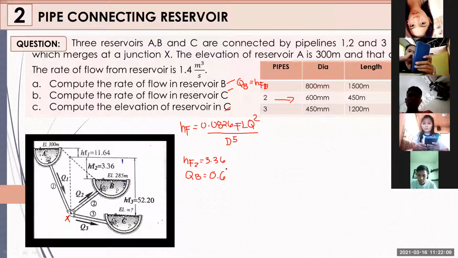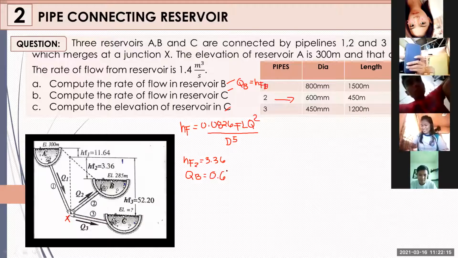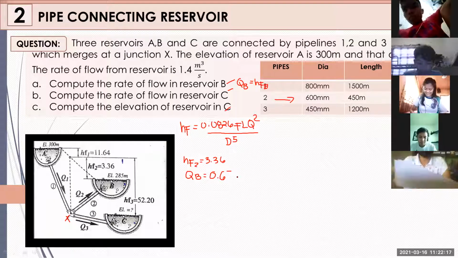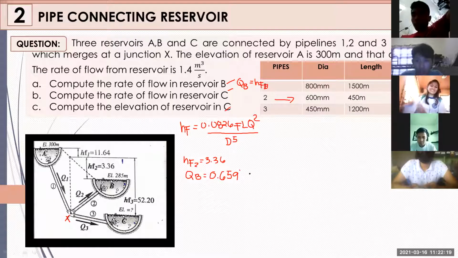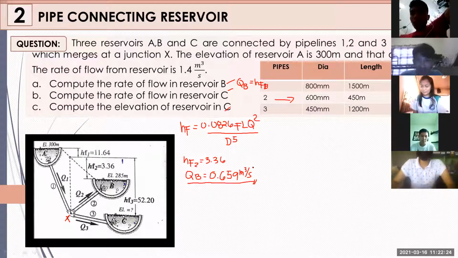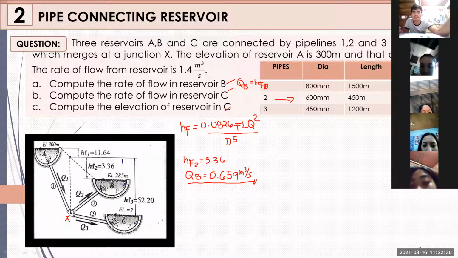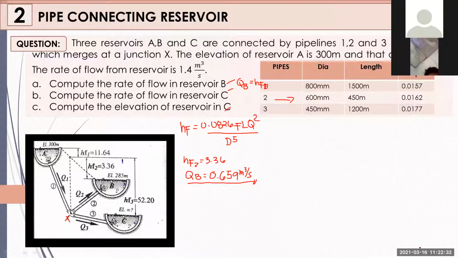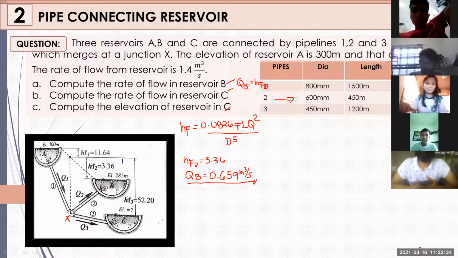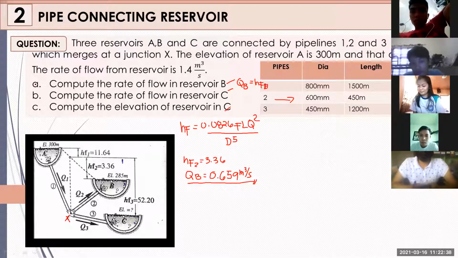Okay, that would be 0.659 cubic meters per second. Can I see a thumbs up if you agree with the value of our discharge B? Okay, I can see your thumbs up. Therefore, we have your answer for letter A.